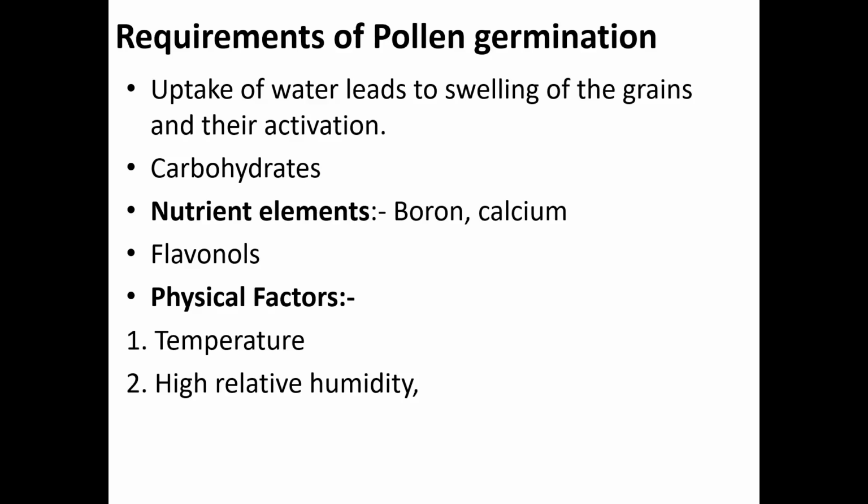One of the embryologists, Stato, in 1998 found that incubation of Brassica rapa, which is the name of the plant, pollen under 60% relative humidity is required for 6 hours. In this way, we have seen that all these requirements are needed for pollen tube growth and pollen tube formation.